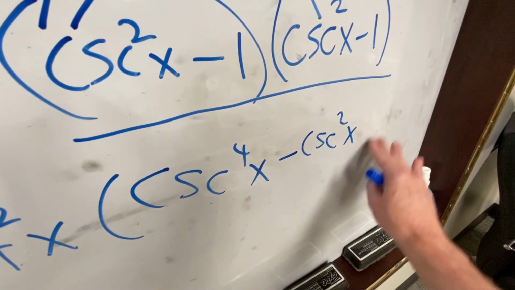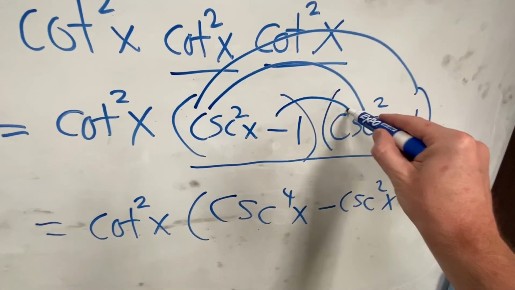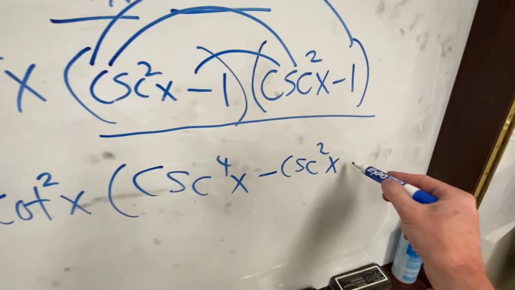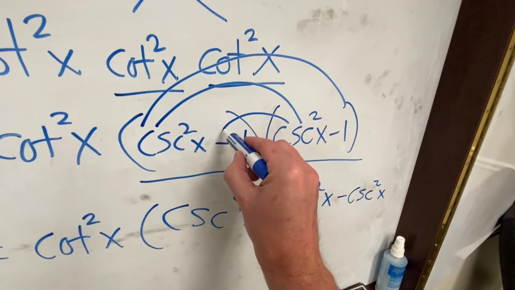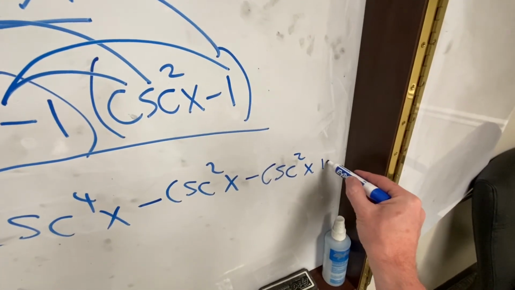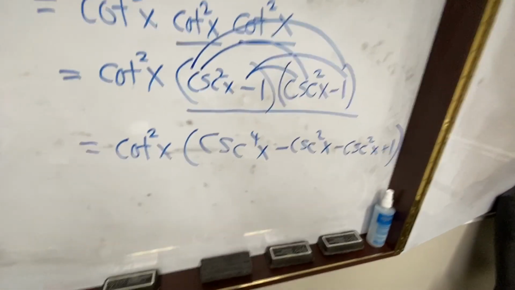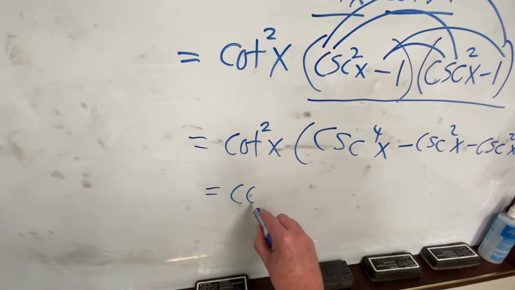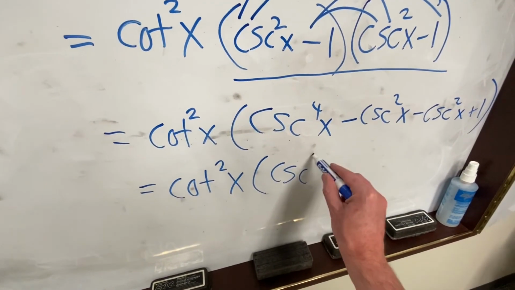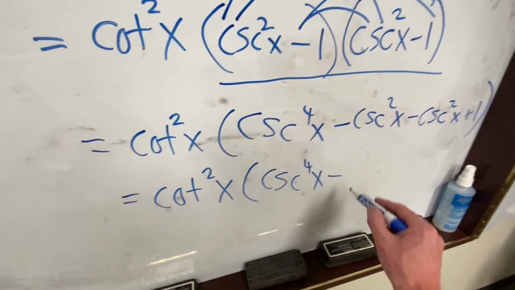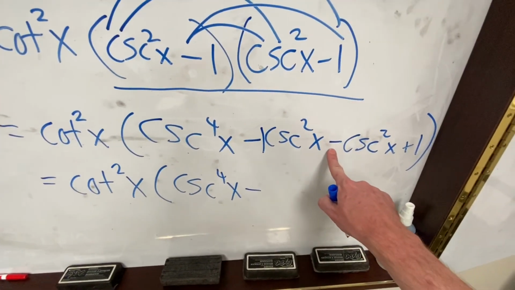Let's move that parentheses. All right, make some space here. First, outer, inner. Negative 1 times cosecant squared. Negative cosecant squared of x. And last, negative 1 times negative 1 plus 1 close parentheses. So remember how to FOIL. And then I guess there's one more thing I would probably do. Final answer, cotangent squared times cosecant to the 4th of x minus, now, I lost 1 cosecant squared minus 1